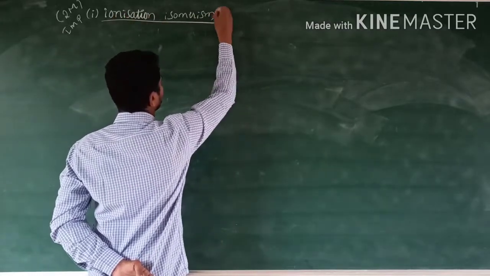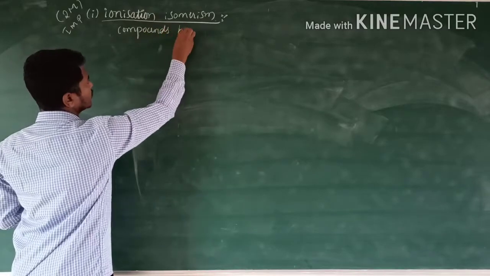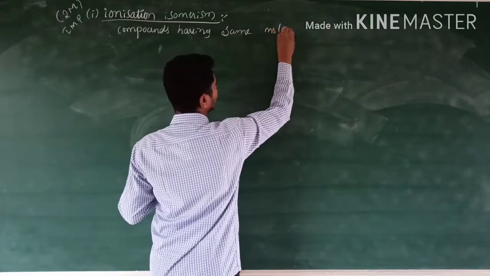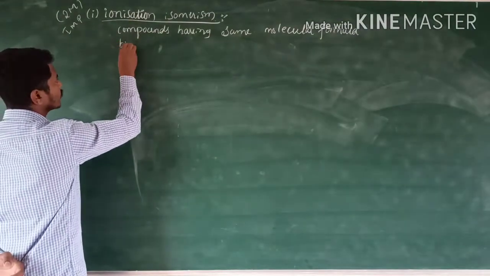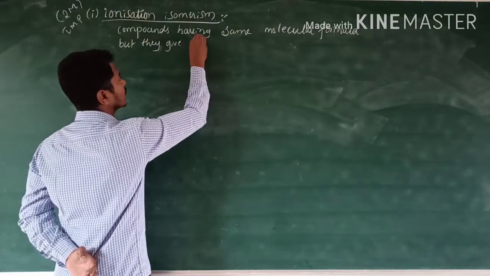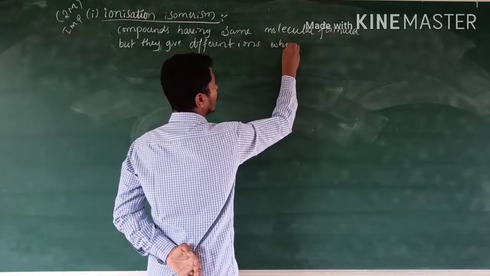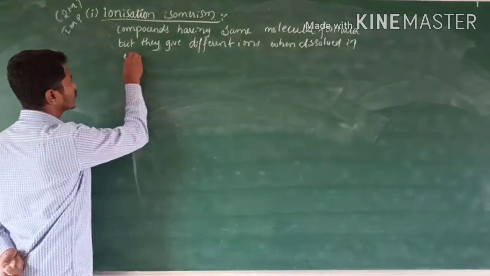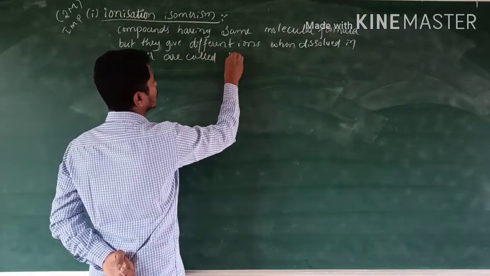Ionization isomerism. Compounds having the same molecular formula, but they give different ions when dissolved in water, are called ionization isomers.